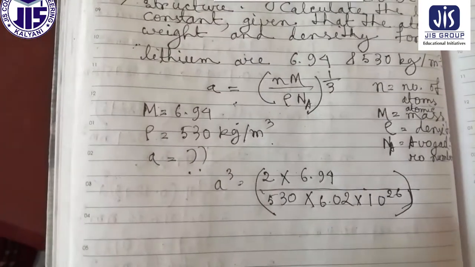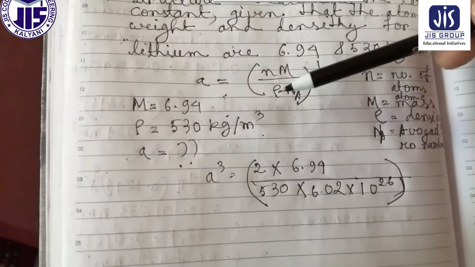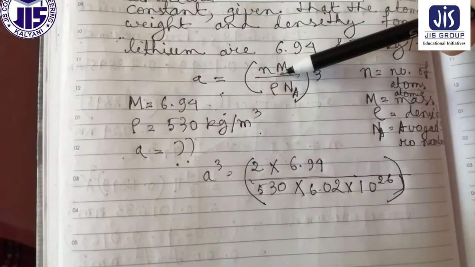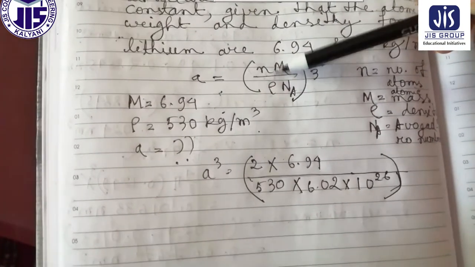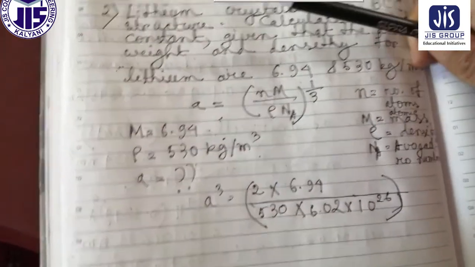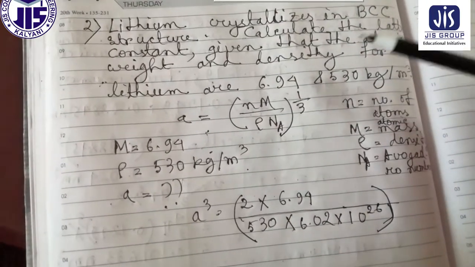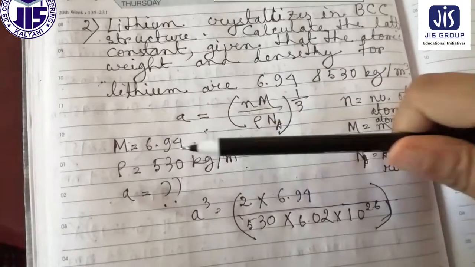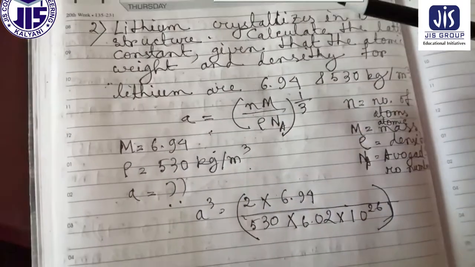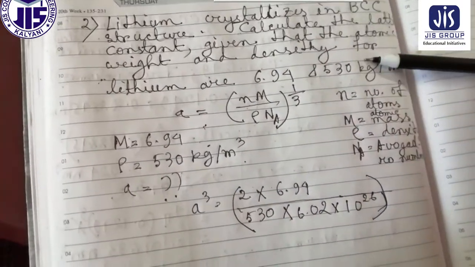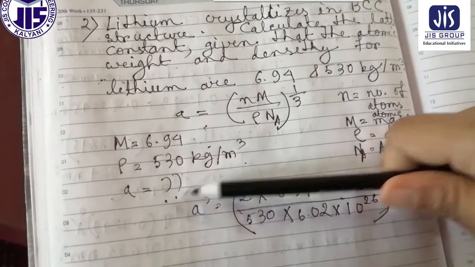Capital M equals atomic mass and rho is the density. If you go to the question, atomic weight is capital M and density rho equal to 530 kg per meter cube.